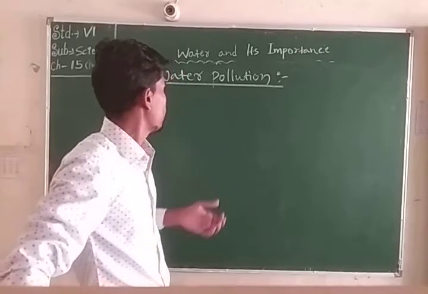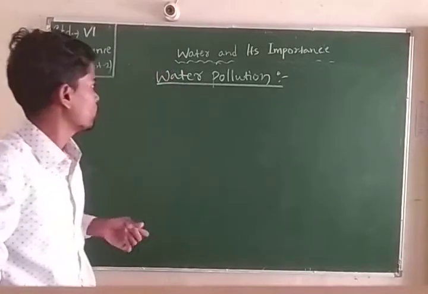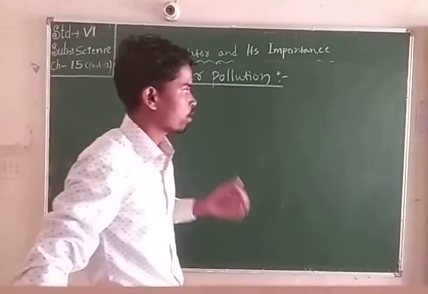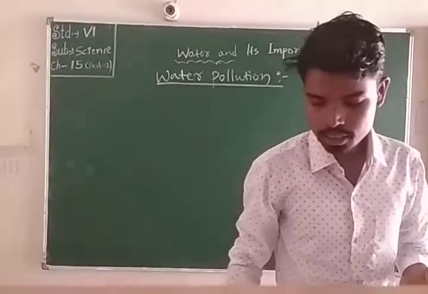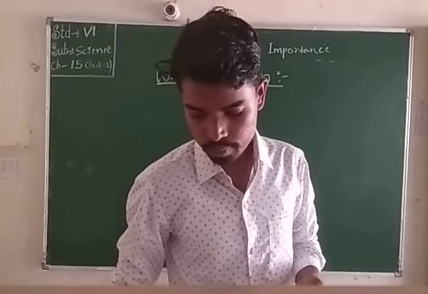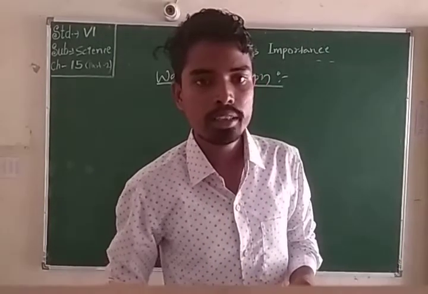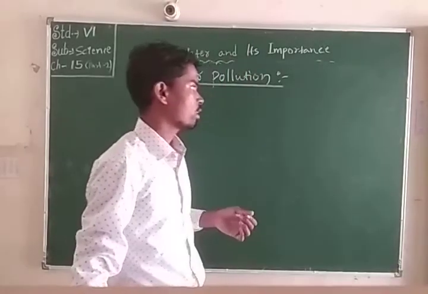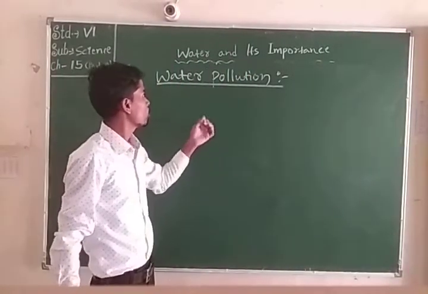Another main cause of water pollution is agricultural use. Chemicals such as pesticides and insecticides also cause water pollution.